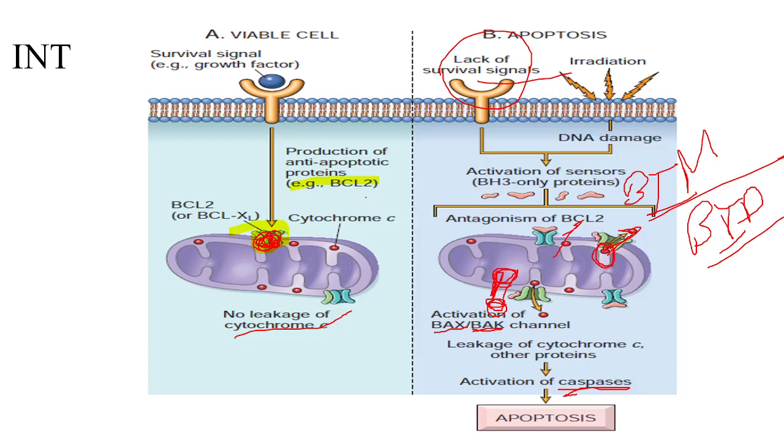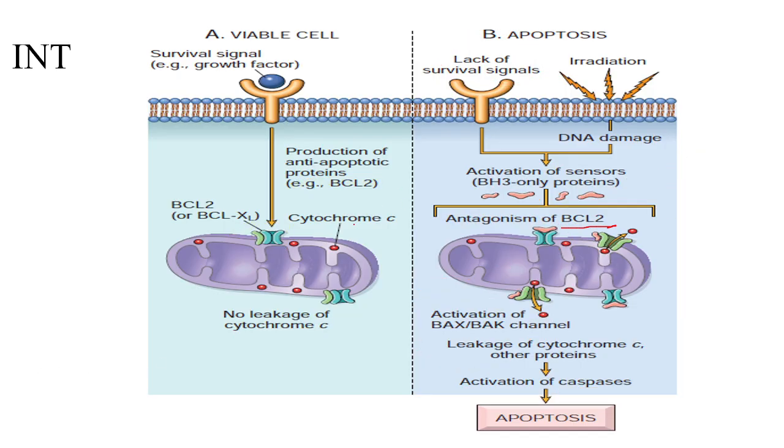One, it will destroy the BCL2, that is the antagonism of BCL2. And secondly, it will activate the Bax channel. So the first thing, it will cause the destruction of BCL2. Second, it will activate the Bax channel. So due to this, cytochrome C will be leaking out.